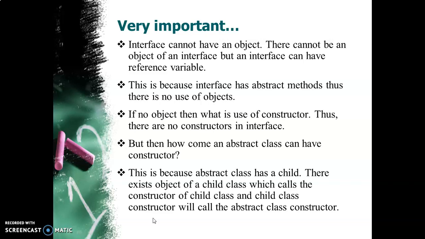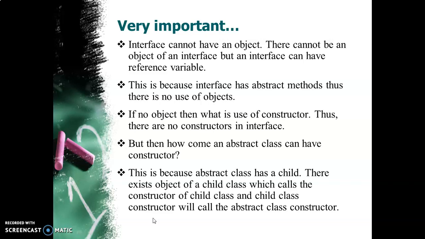Now let us go to the abstract class. What is an abstract class? Even an abstract class can have abstract methods with no body. They are only declared. But an abstract class can even have regular methods which can be defined in the abstract class, and it can even have its objects. The reason behind this is that an abstract class has a child, so an abstract class can have a constructor, it can have abstract methods, it can have regular methods. So this is the difference between an interface and an abstract class.